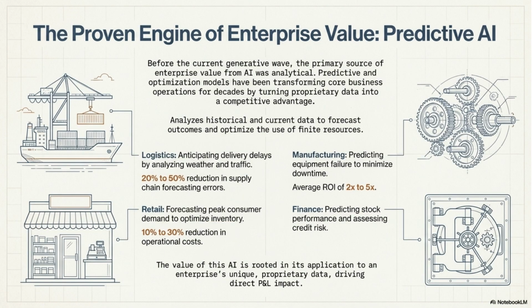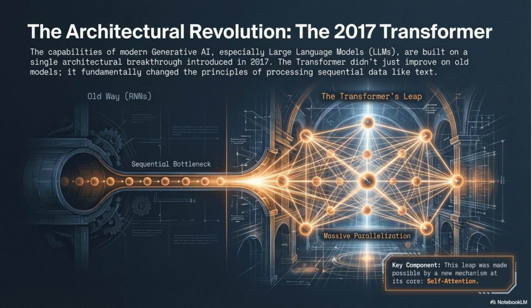Before the current generative wave, the primary source of enterprise value came from predictive AI. This AI analyzes historical data to forecast outcomes and optimize resource use, driving competitive advantage in logistics, manufacturing, retail, and finance. The 2017 transformer architecture caused a revolution, enabling modern generative AI.